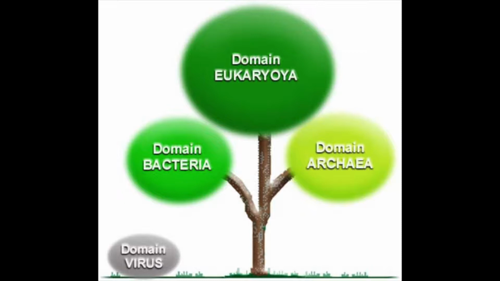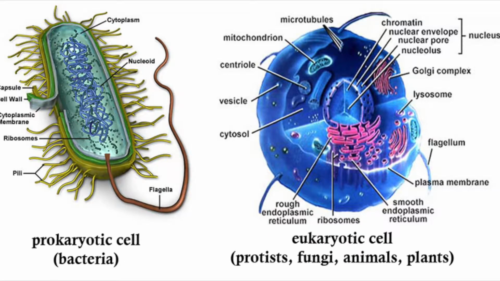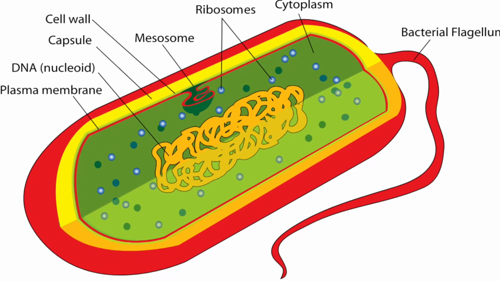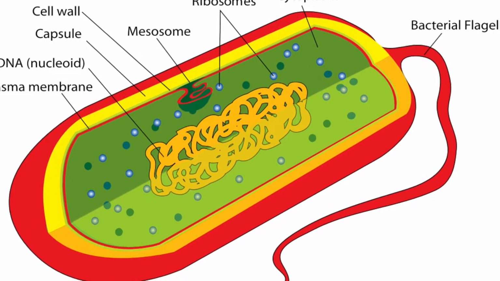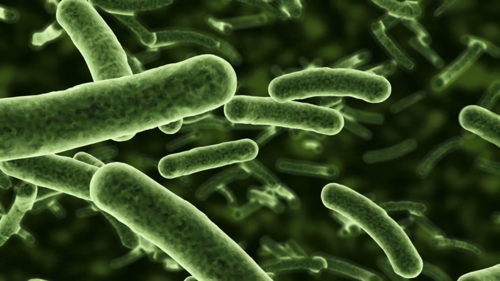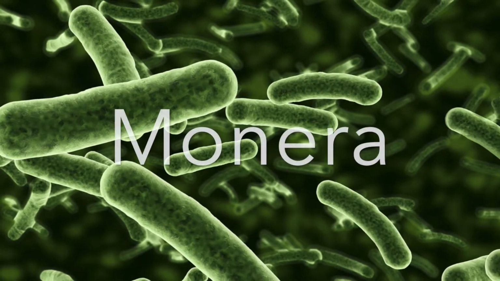Currently, we recognize three domains: bacteria, archaea, and eukarya. We eukarya are distinct from other domains of life in that the genetic material in our cells is bound in a membranous nucleus, whereas the DNA and RNA of bacteria and archaea is not bound by any membrane and floats freely within the cell. In the past, bacteria and archaea were grouped together in the same domain known as monera.